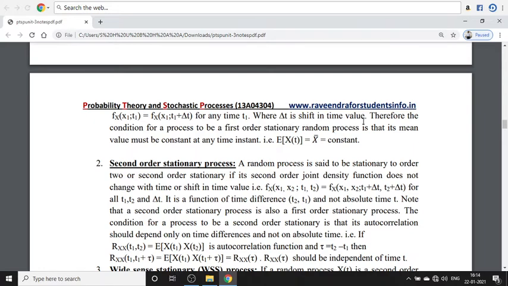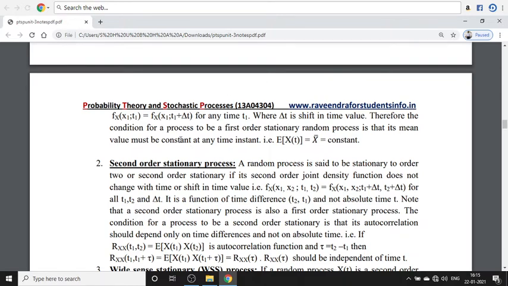So we can convert this into another equation: f_X(x1; t1) equals f_X(x1; t1 + delta t) or f_X(x1; t1 - delta t). Even with a shift in time, the density function does not change. In other words, the statistical properties remain constant even if there is a time shift. That is called a first order stationary process.